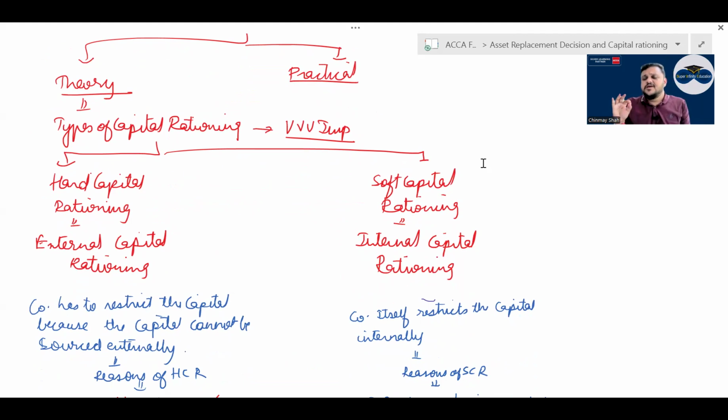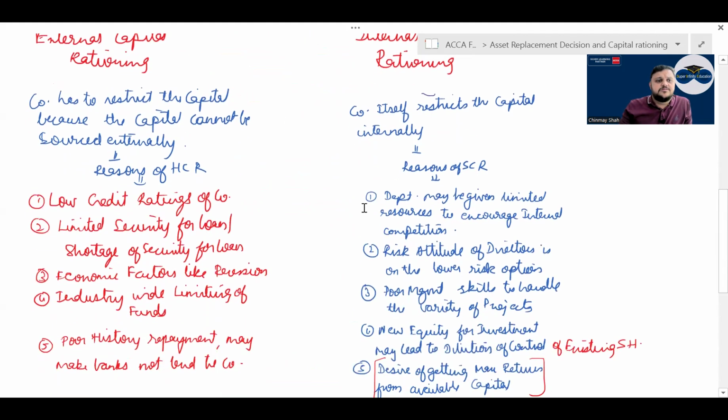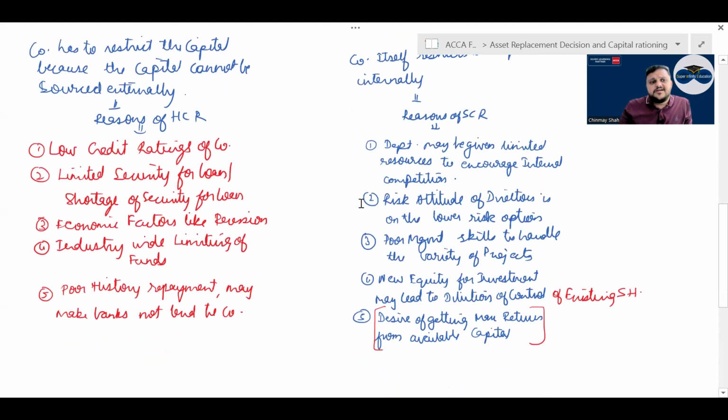एक्सटर्नल कैपिटल रैशनिंग में whenever you go outside, see, you have multiple NPV projects but you do not have the money and you go to ask for money from outside and no one gives you money. So what are the reasons for it, tell me. Hard capital rationing: you have low credit ratings. If you have a low credit rating, no one will give you a loan. You don't have security for the loan, or there is a shortage of security for the loan. Economic factors like recession, if there is a recession in the market, then there will be a problem.